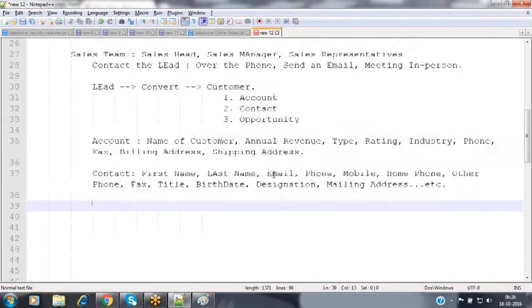Contact record will be holding all the details of that person in order to contact. It may be the office phone number or his personal mobile number. It may be his home phone number or fax number, website, everything. All the details we are going to be capturing inside that contact. And then we are having the opportunity record. Opportunity record describes how much business we did with the customer.